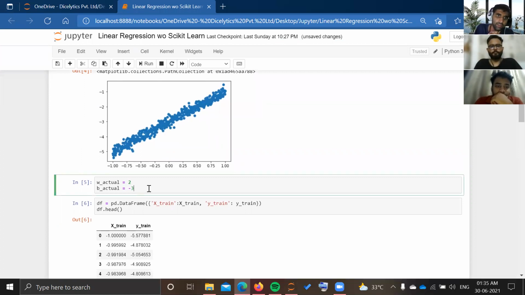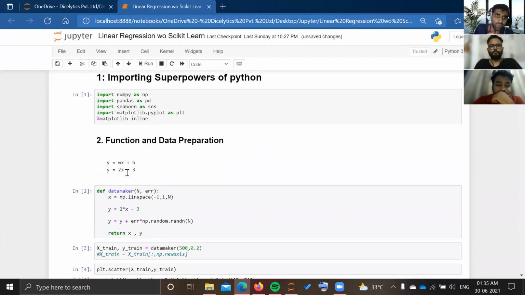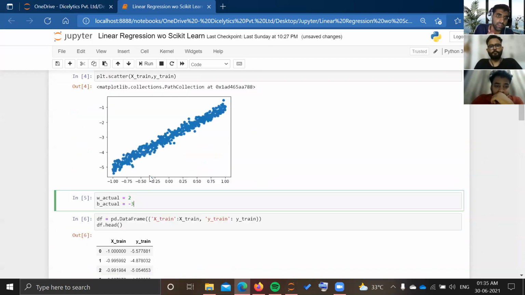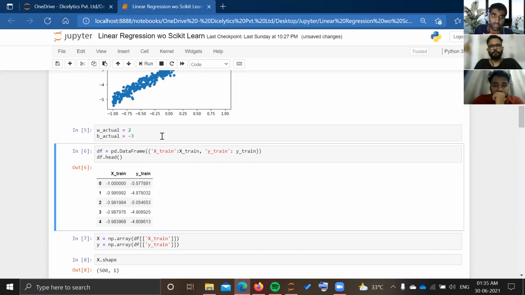Now I have assigned two variables, w actual and b actual. You can see here y equal to 2x minus 3 is written in the form of y equal to wx plus b, so our w will be 2 and b will be minus 3. I have assigned these two variables, w actual and b actual, for our given equation, which can be used later on. We will see where it is used.